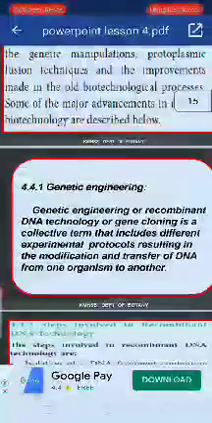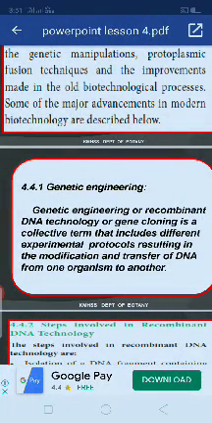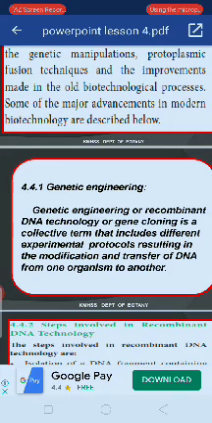First, what do we mean by genetic engineering? Genetic engineering is otherwise known as recombinant DNA technology, or gene cloning, as a collective term. Genetic engineering, recombinant DNA technology and gene cloning all refer to the same thing. The modification and transfer of DNA from one organism to another organism is known as genetic engineering or recombinant DNA technology.